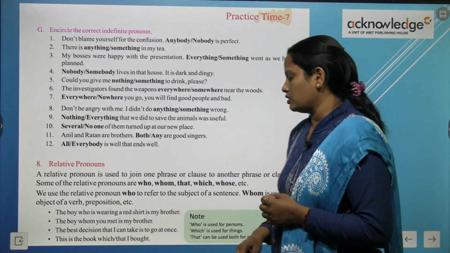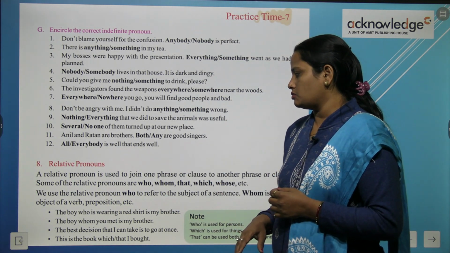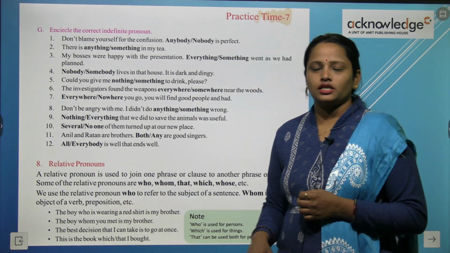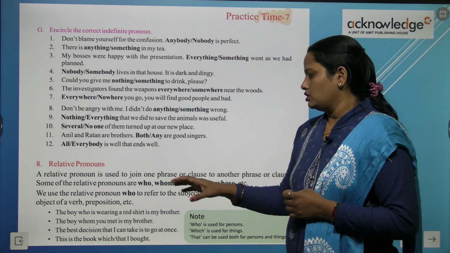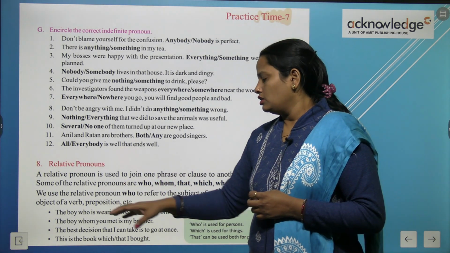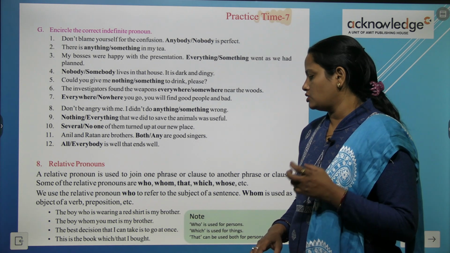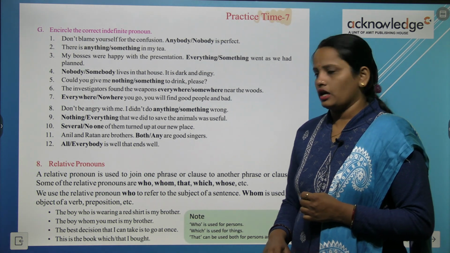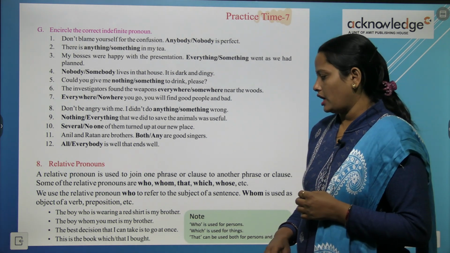The boy who is wearing the red shirt is my brother, and the boy whom you met is my brother. So अब आप देख सकते हो कि यहाँ पे हमने who use किया है in the first sentence and whom use किया है second sentence में. Next, the best decision that I can take is to go home. And this is the book that I bought.